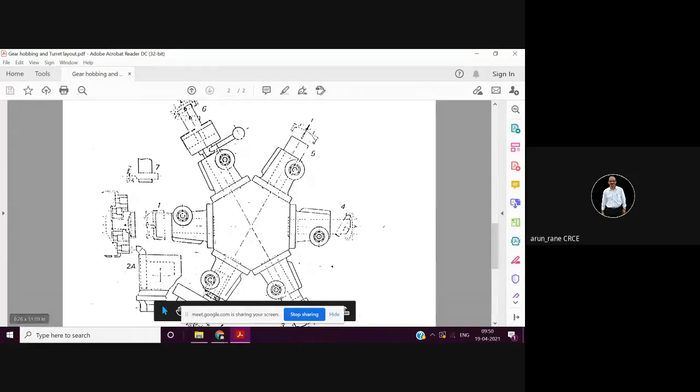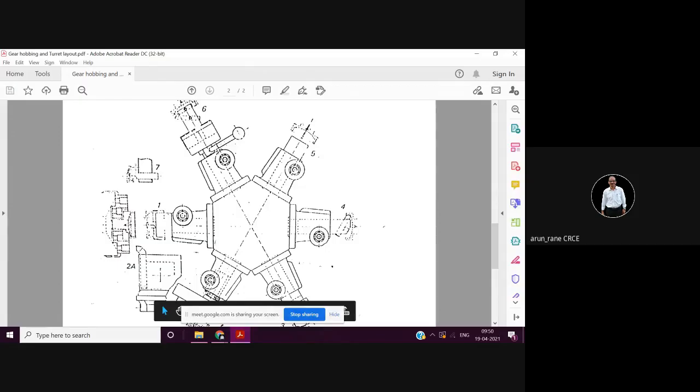Then this is your front tool post, and this is your rear tool post. The front tool post is usually square, and even the rear tool post is also square. So you can mount four tools, and on the rear side also you can mount four tools. Altogether you can mount 14 tools, and that's why turret lathes are also called mass production lathes.